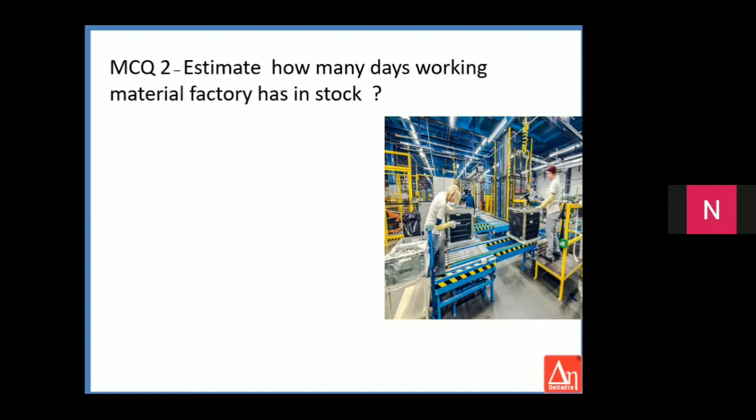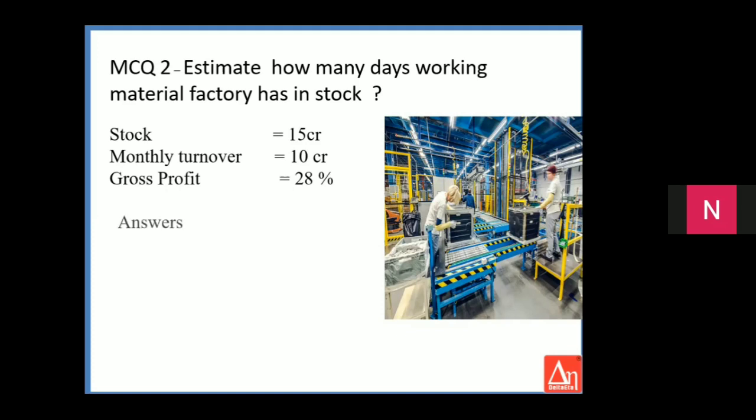Next one is, let's see how many days of material the factory has got in its stock. This is just the inverse of the previous STR. So this is the DSI, the number of days for which material is available in stock. Stock is 15 crores, monthly turnover is 10 crores, gross profit is 28%. So what is the DSI we need to see?